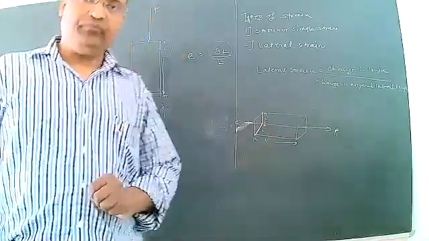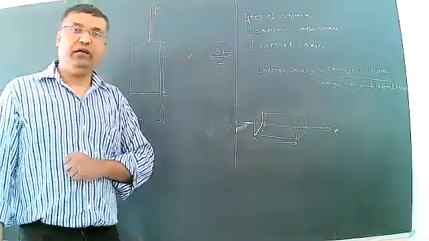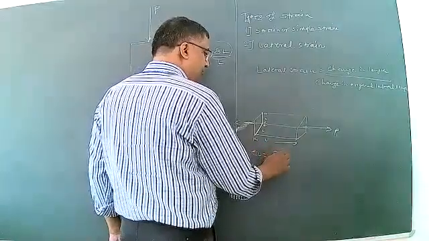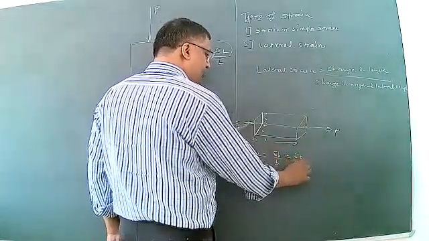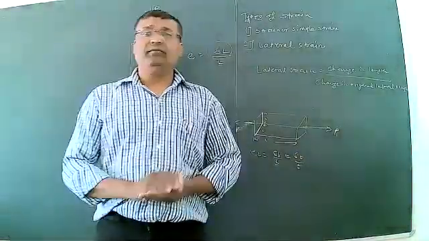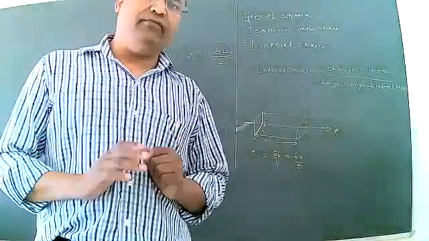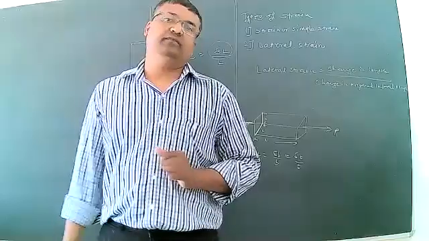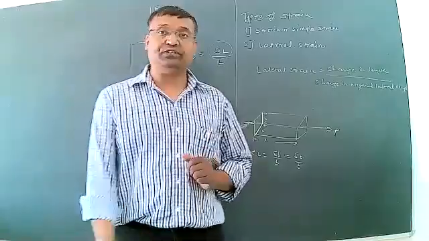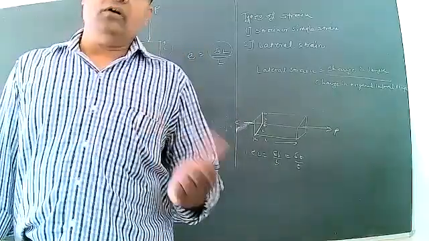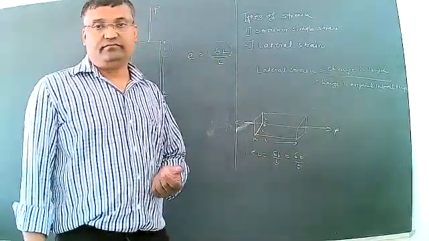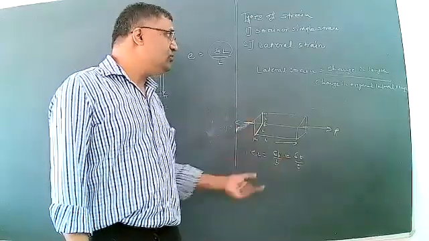This is a rectangular section, and for a rectangular section, lateral strain will be delta D upon D, that is equal to delta T upon T. Which means that if a tensile force acts on that rectangular section, it has 3 dimensions.